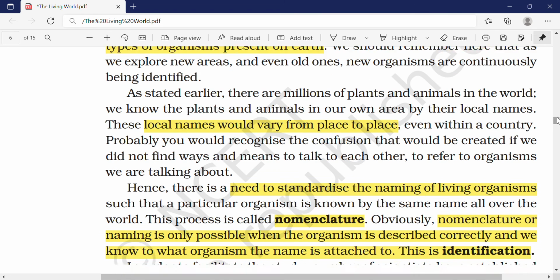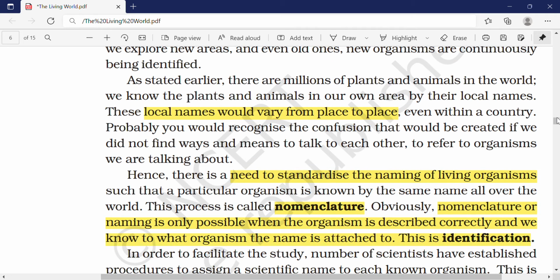Okay. So we have to standardize the name of living organisms. It has to have one name which is known internationally. No matter which part of the world you go, when you tell that biological name, everyone will know. So that is called the biological name.